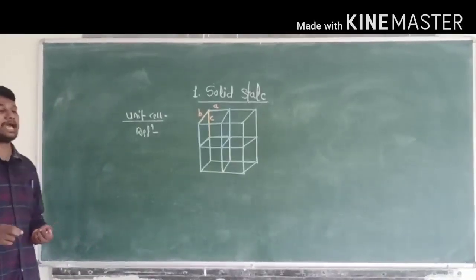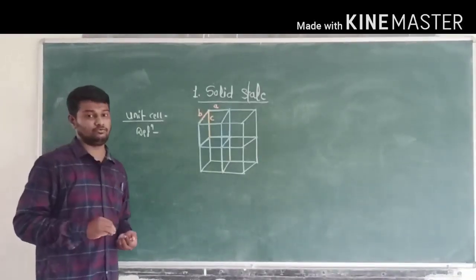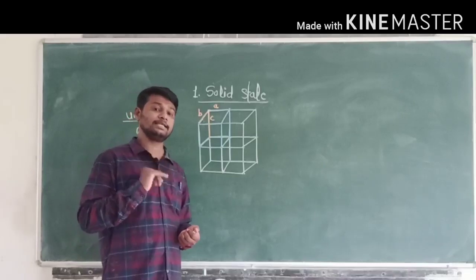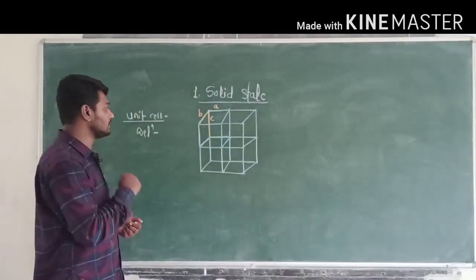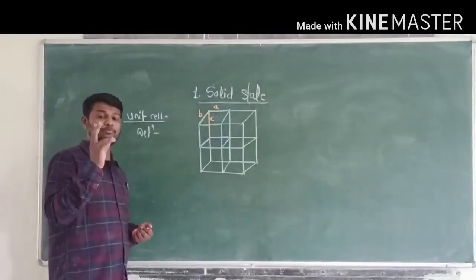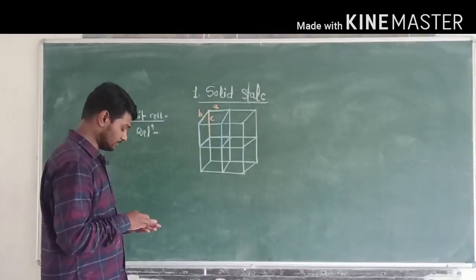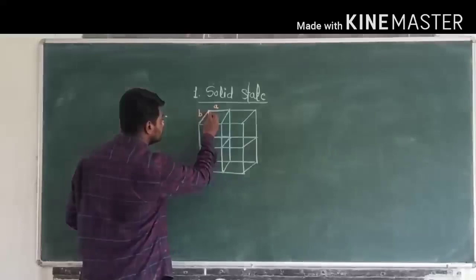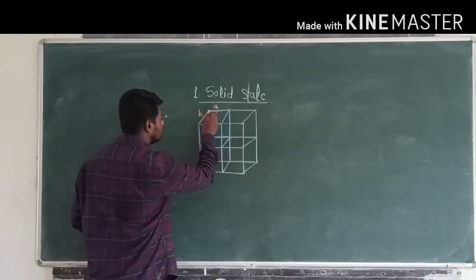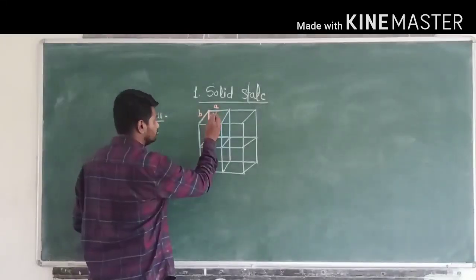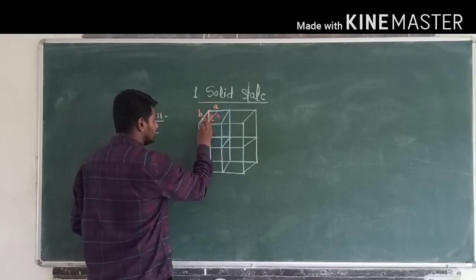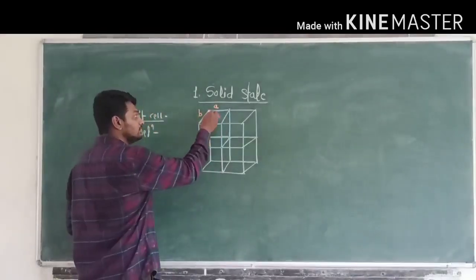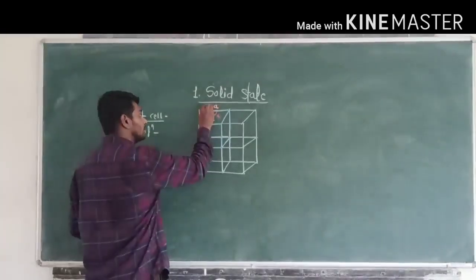Also, all unit cells have 3 edge angles, which are denoted by alpha, beta and gamma. This is the alpha angle, this is the beta angle, and this is the gamma angle.